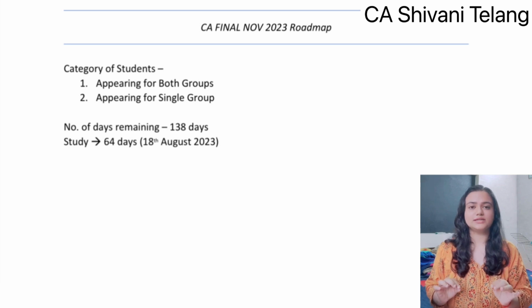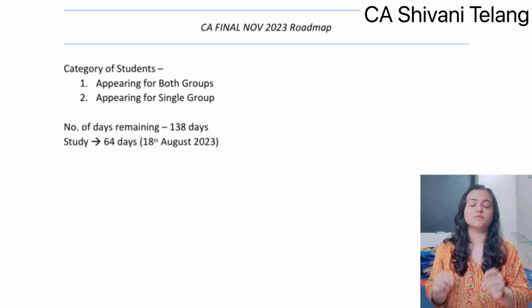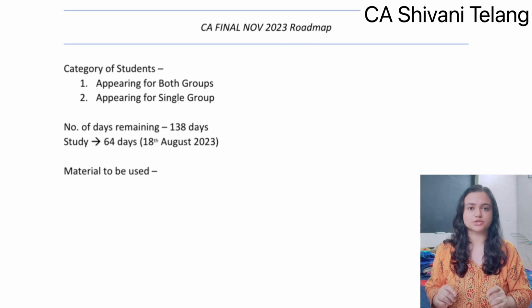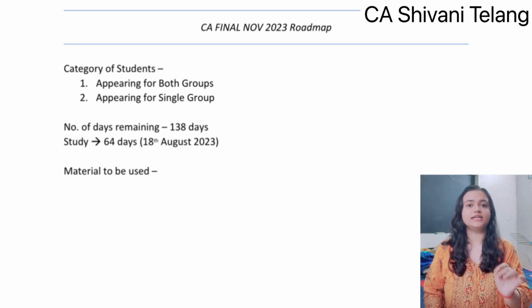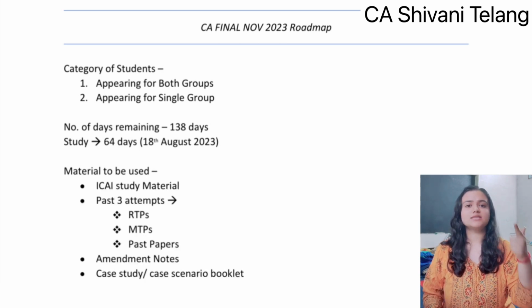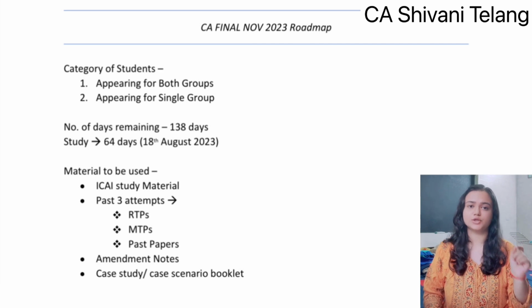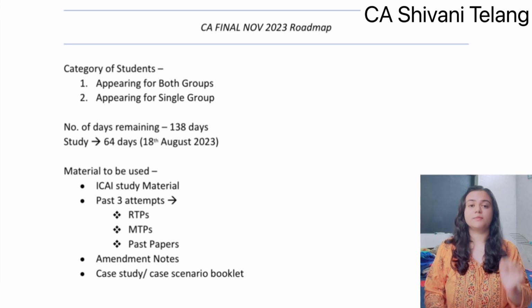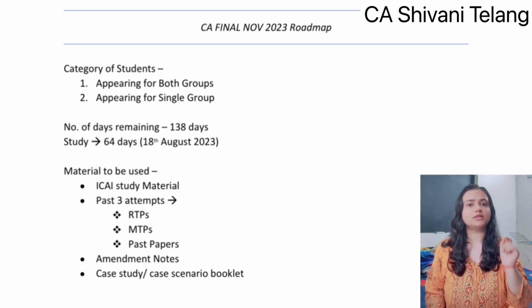Before starting with the timeline, let's discuss what material should be used for the preparations. I honestly feel ICAI material is more than enough. And when I say ICAI material, it includes study material, past 3 attempts RTPs, MTPs and past papers, amendment notes as well as case study or case scenario booklet. You don't have to additionally buy any author's book, but in case you do, make sure that it contains all the study mat questions, all the past papers, RTPs and MTPs.